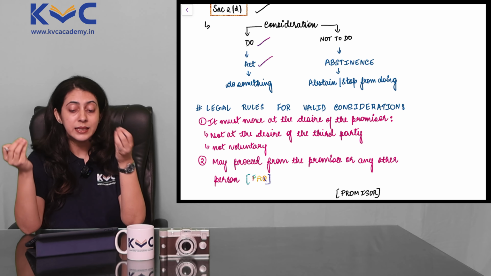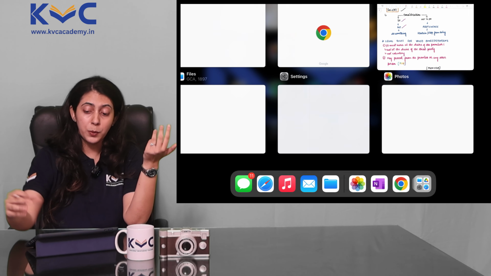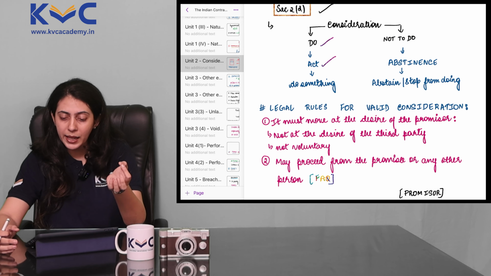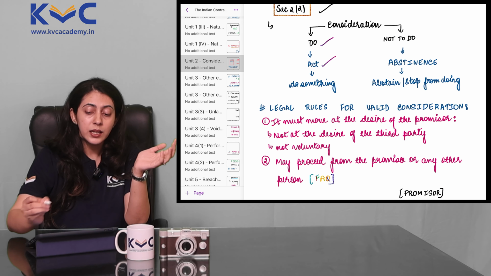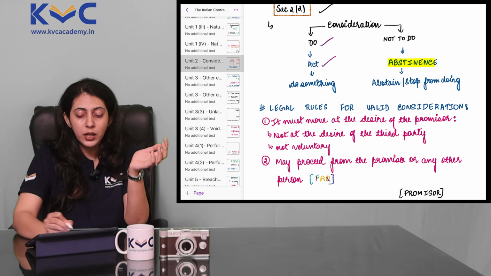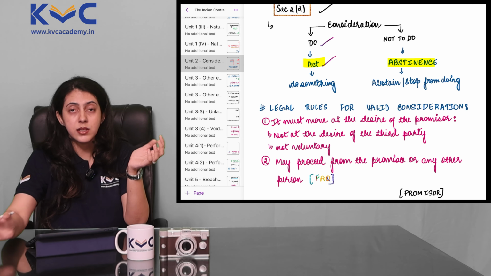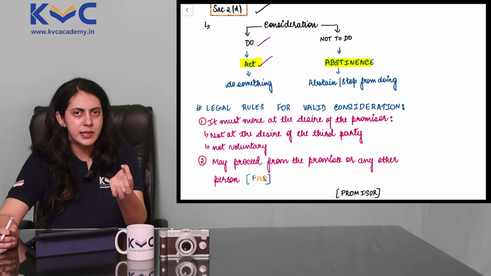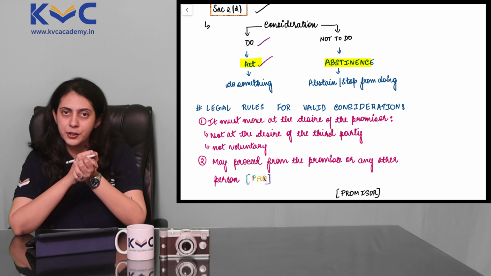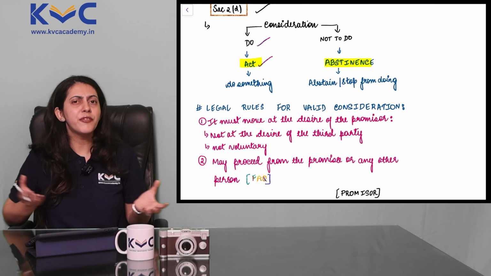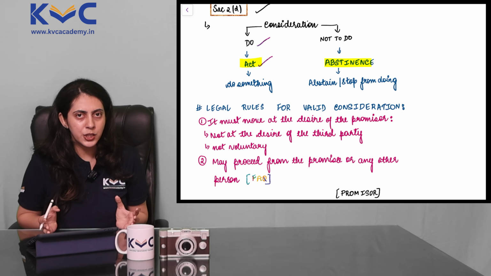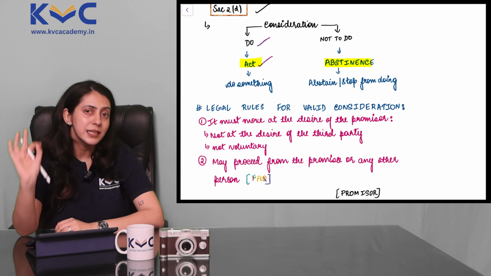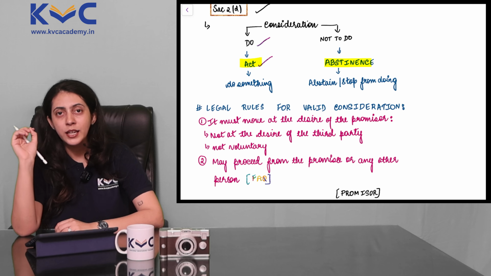So with this, we understand that consideration could be to do something, which is like a positive consideration. At the same time, if it's not something illegal, consideration could also be for abstinence. What is abstinence? A situation where you are abstaining or stopping someone from doing something and giving them something in return for the same. So this is the fundamental meaning of consideration, basically revolving around the idea that something in return must exist for a contract to be valid.